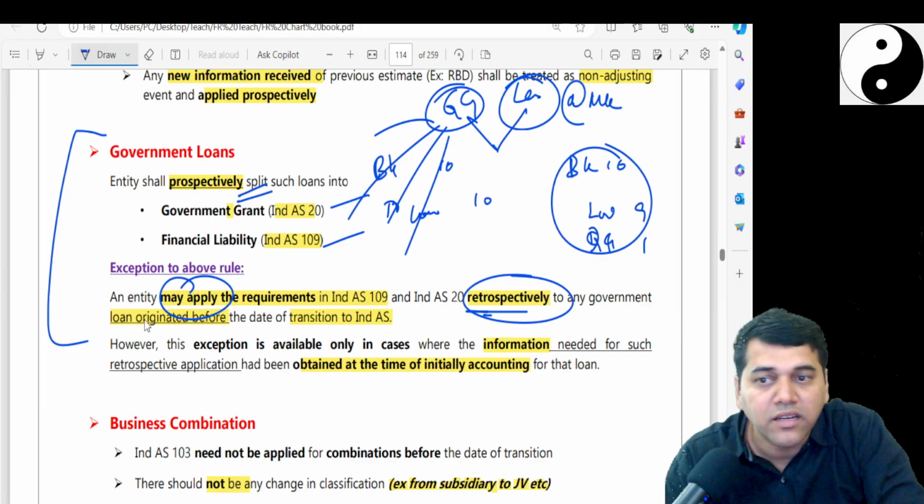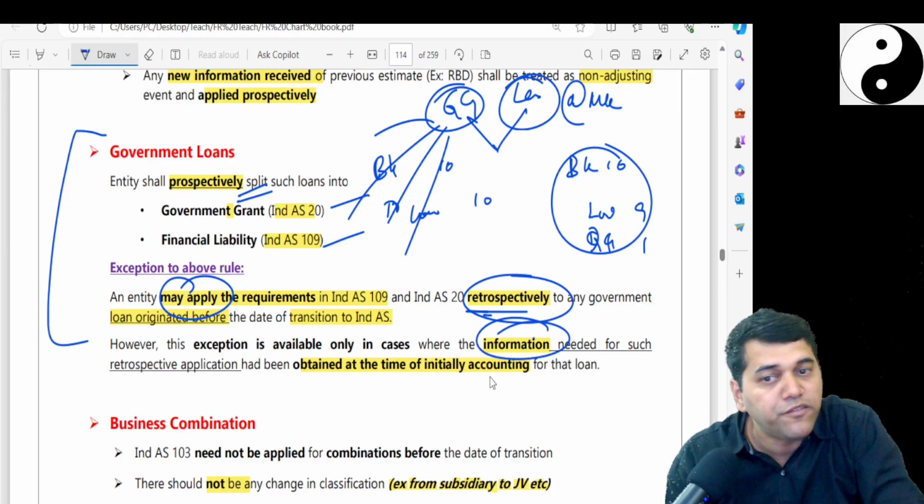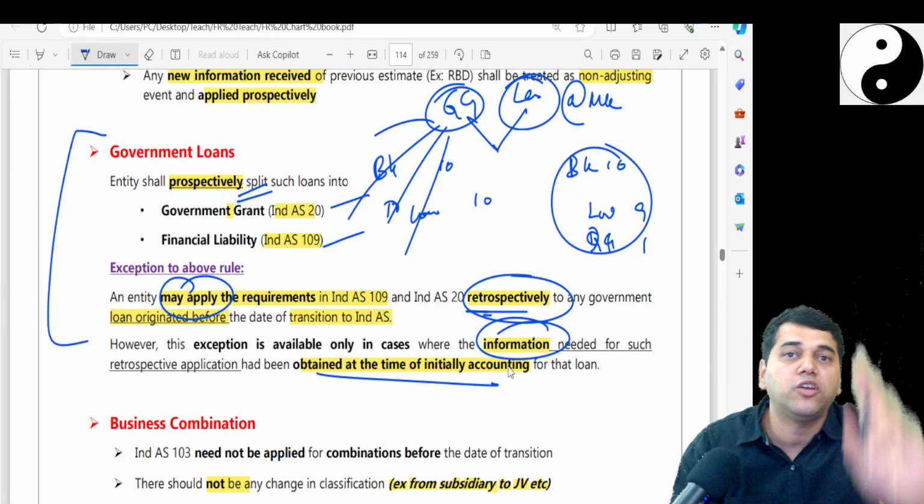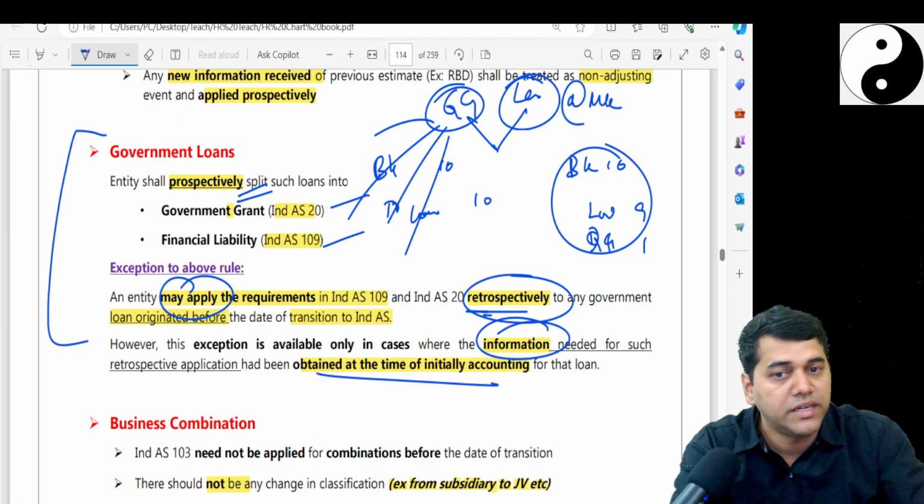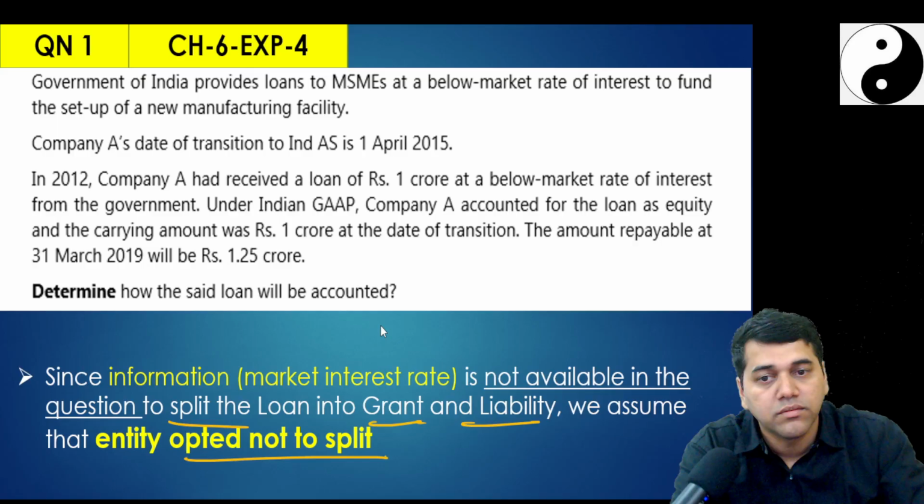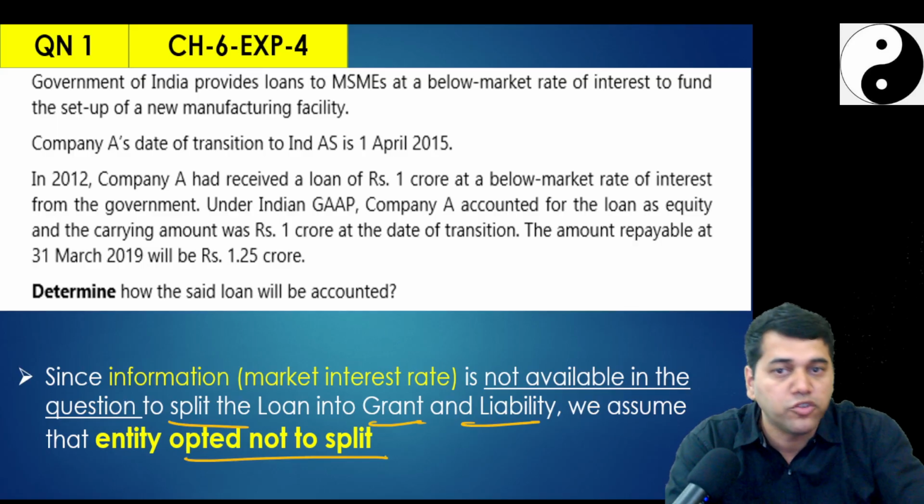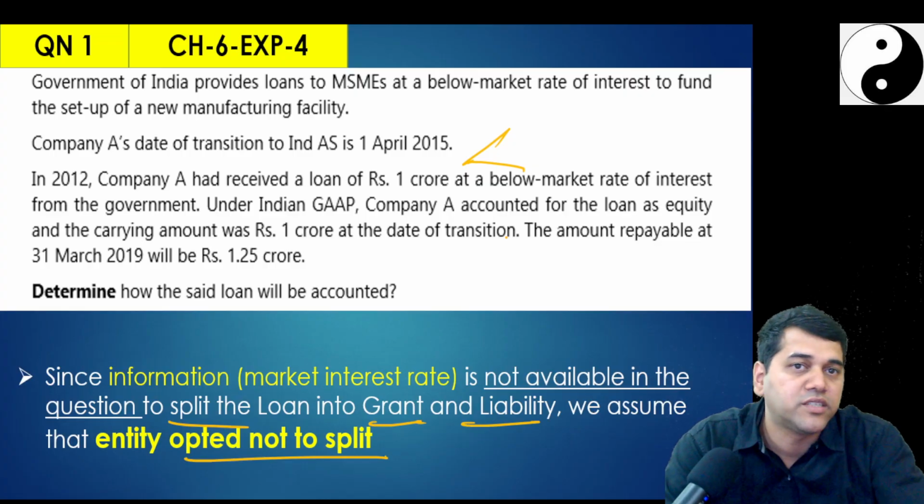Now they say that you may do this only if you have information about the time when it initially occurred. Do you know, in 2012 in this question, what the market interest rate was? You need a market interest rate. If you want to split this 1 crore into two portions, don't you need a market interest rate?